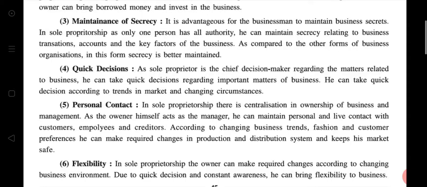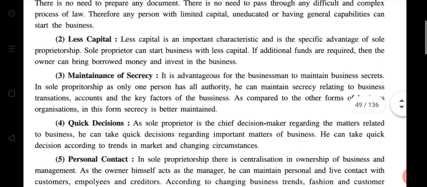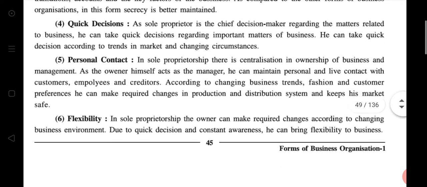Then the quick decision. Establishment, capital, maintenance of secrecy, quick decision, personal contacts, all are points with similar characteristics. Now, quick decision: a sole proprietor is the chief decision maker regarding matters related to the business.